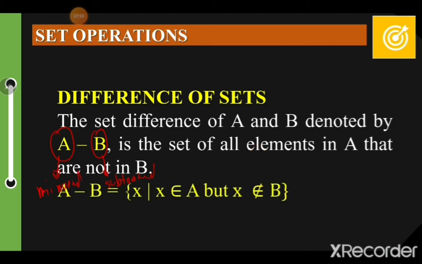So A minus B is equal to X, such that X is an element of A but X is not an element of B. So, yung magiging sagot niyan is lahat ng element ng A pero hindi siya kasali sa element of B. Huwag nyong isali yung element of B na wala sa element of A. Kung ano lang yung element niya dun sa set na yun, yun lang yung ilalagay mo sa sagot. Okay?